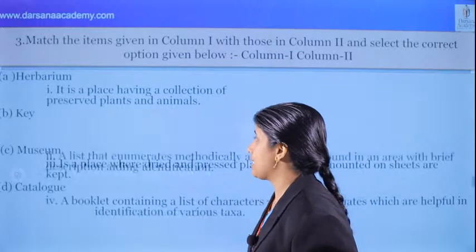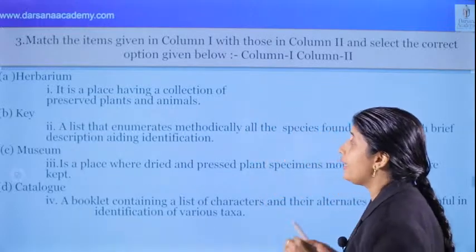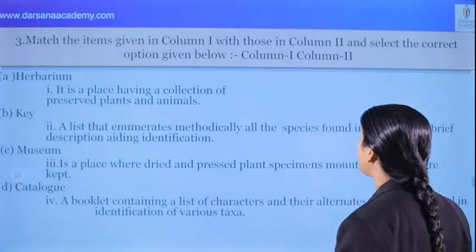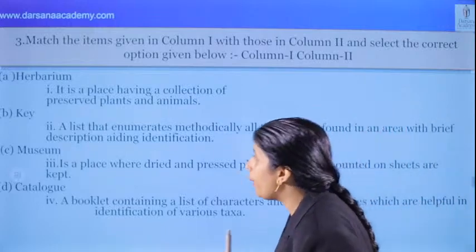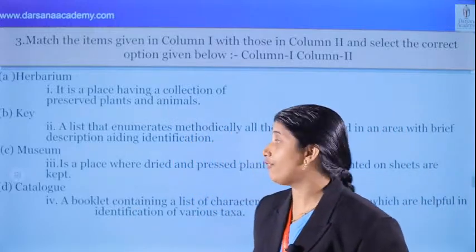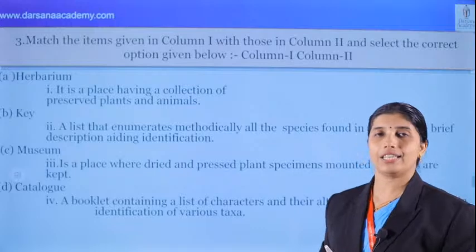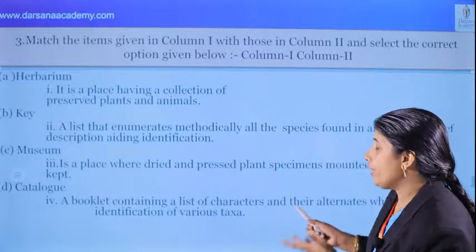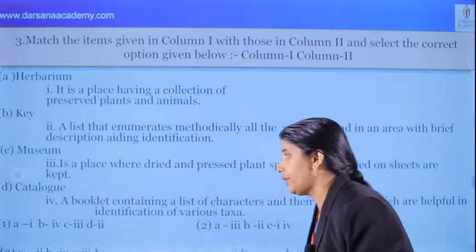We can see that, yes, a list that enumerates methodically all the species found in an area with brief description aiding identification. Yes, that is catalog. From here, you can see that. What's the correct answer?